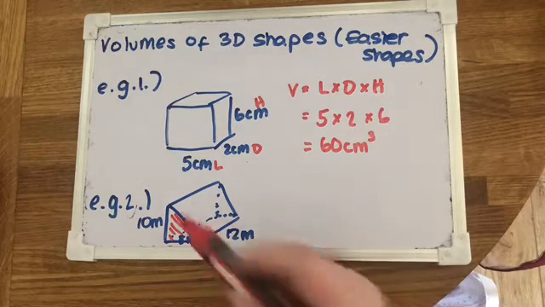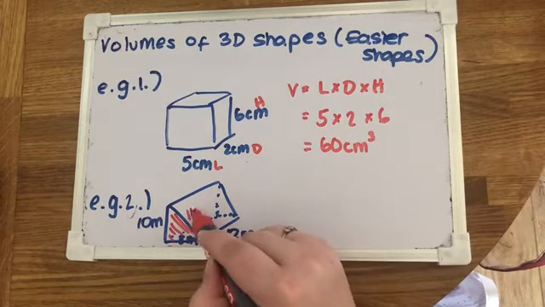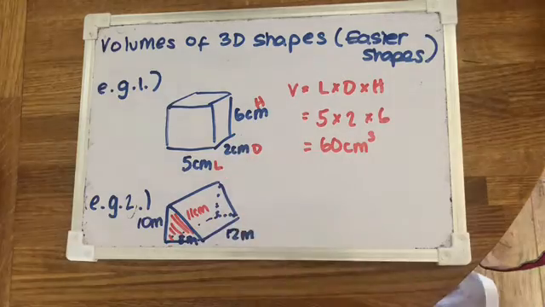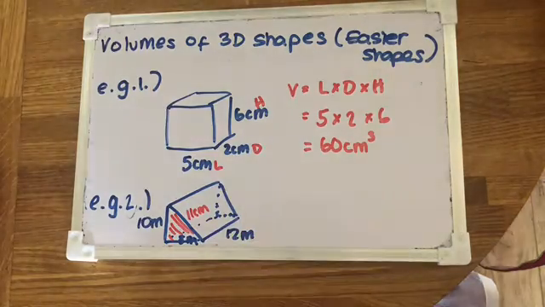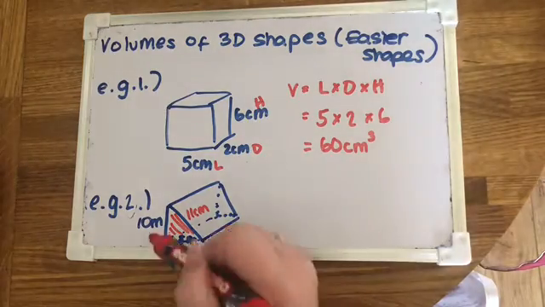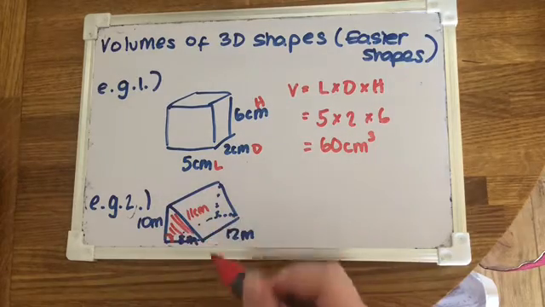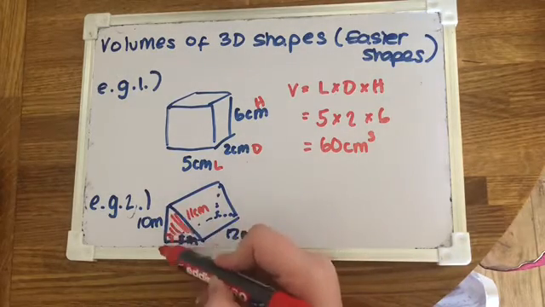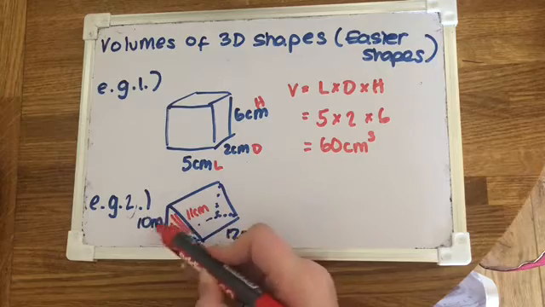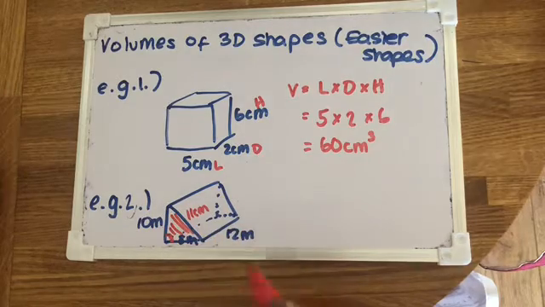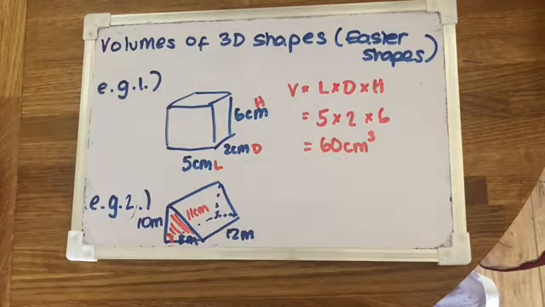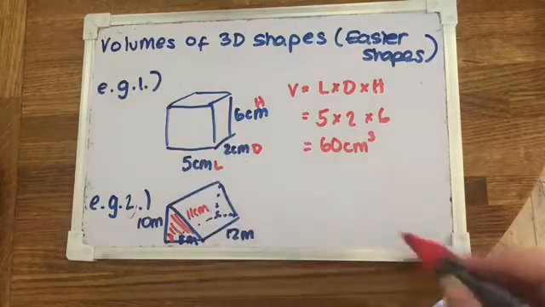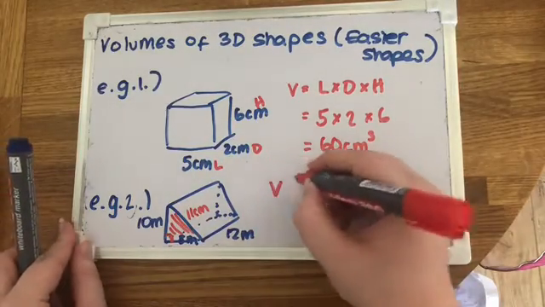So sometimes they might give you this length here, so let's say that was 11 for example. Okay, and people then get confused of what length they actually need to use. Okay, so I'm going to add a right angle here just because I'm being picky. So I'm going to use the vertical height, which would be the 10, and the base of the triangle, which would be 8. Okay, you would only use that 11 if you were finding the surface area.